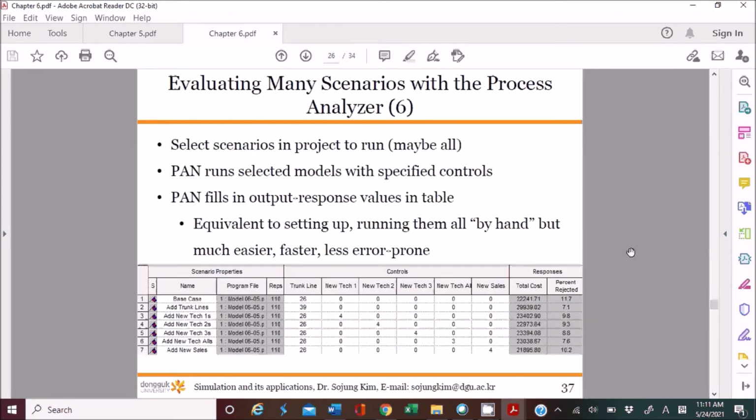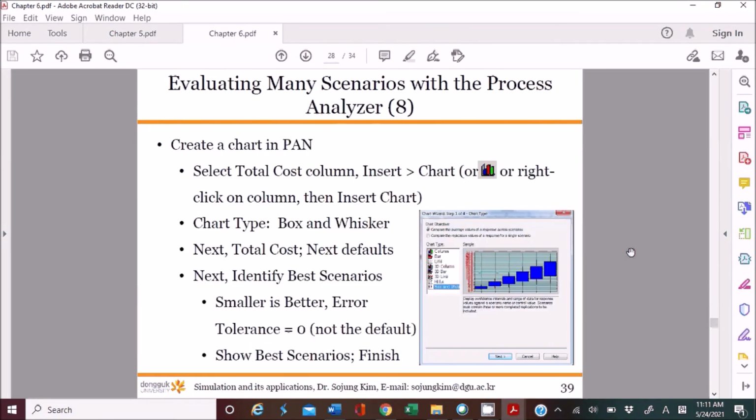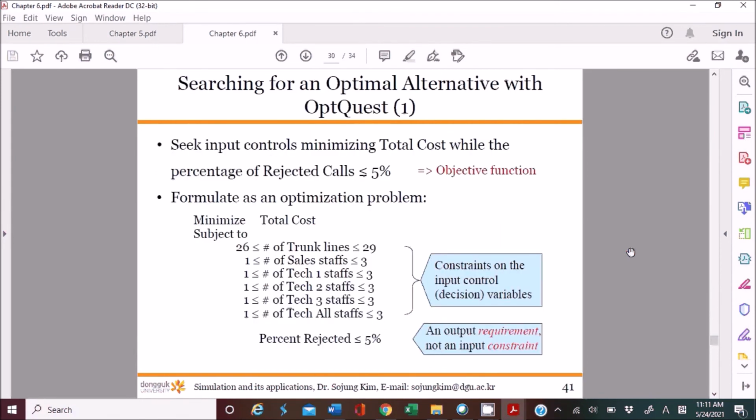And the last one: if you want to do simulation-based optimization, such as maximizing or minimizing an objective function. In our case, we wanted to minimize total cost while the percentage of rejected calls is less than or equal to 5%.